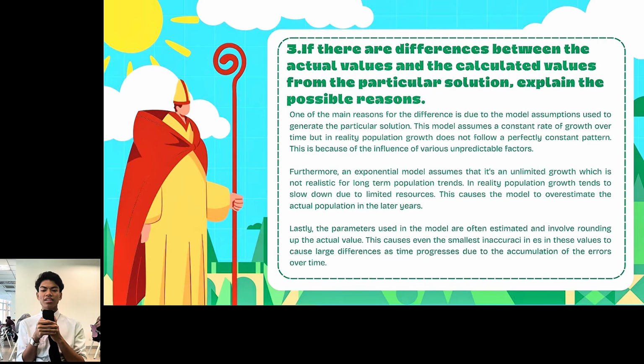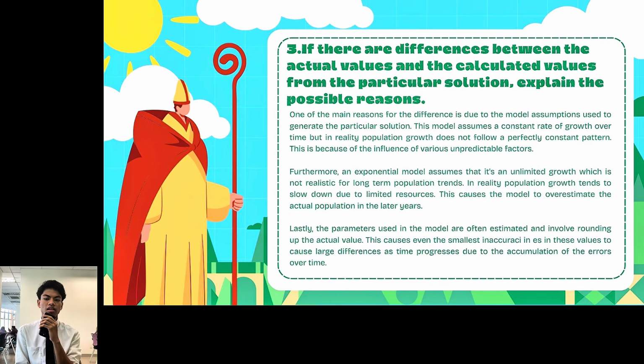And lastly, the parameters used in the model are often estimated and involve rounding. Even small inaccuracies can become larger over time due to the accumulation of errors. In conclusion, although there are slight differences, the model is still useful because it shows a consistent trend and gives a close approximation to the actual values.